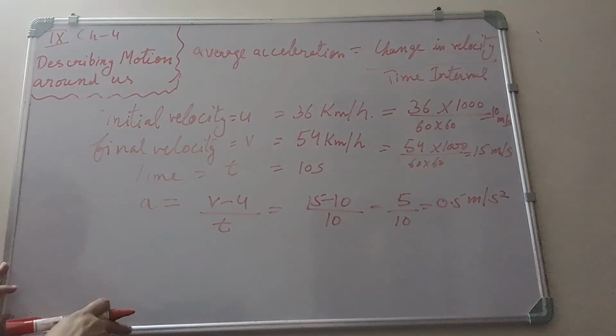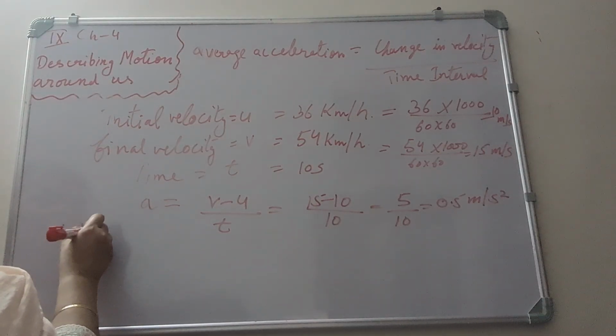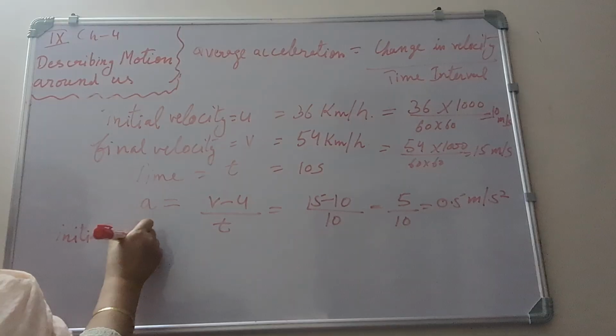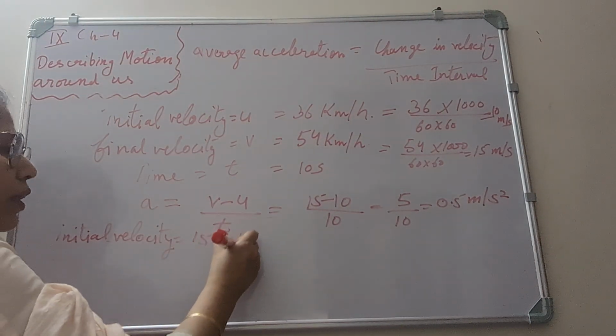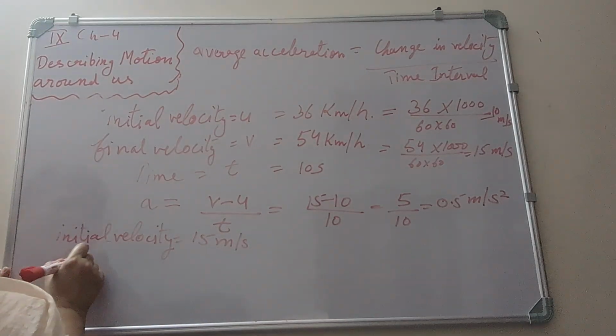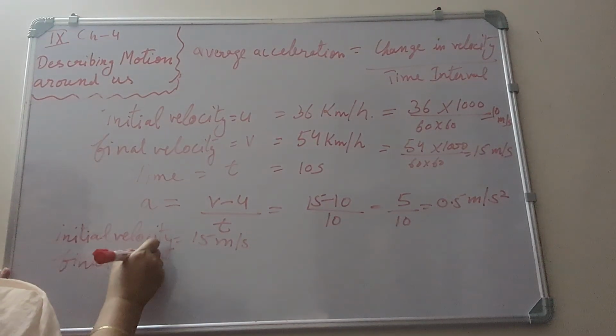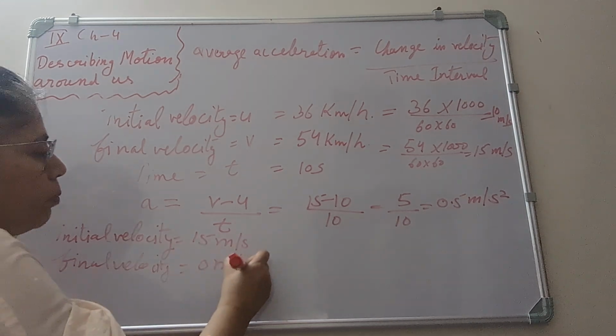But in the second instance, when the brakes are pressed, our initial velocity is 15 meters per second, and our final velocity is 0 meters per second.